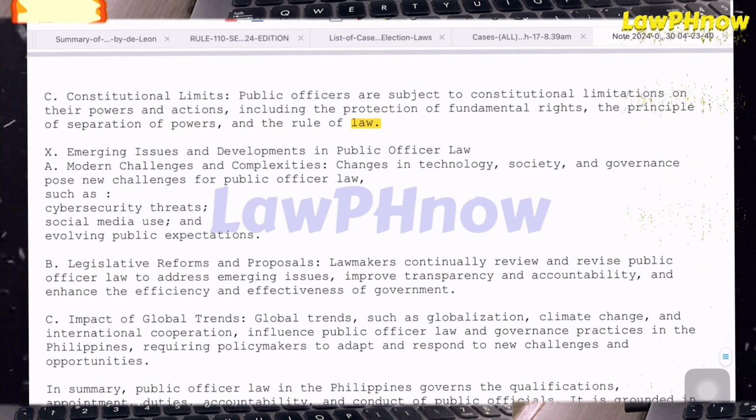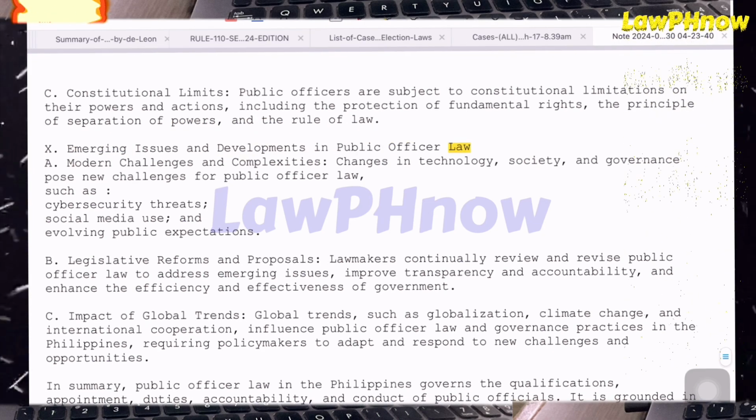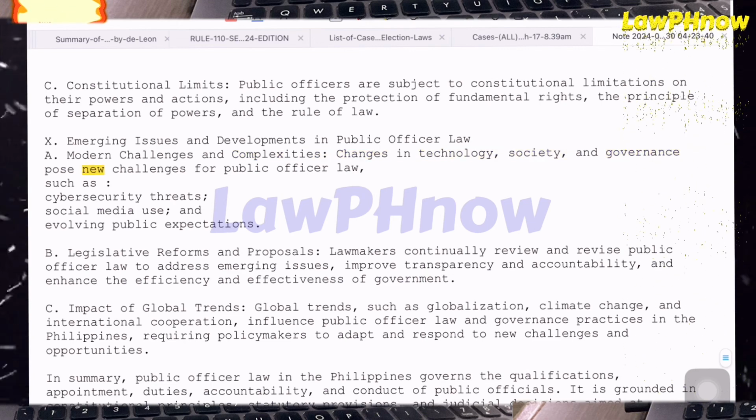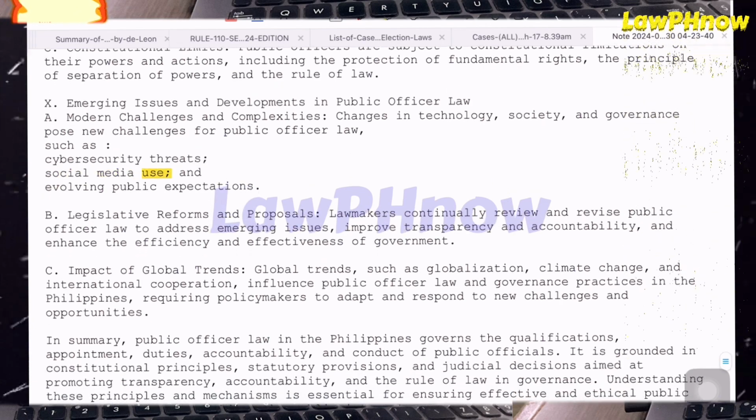X. Emerging issues and developments in public officer law. A. Modern challenges and complexities. Changes in technology, society, and governance pose new challenges for public officer law, such as cybersecurity threats, social media use, and evolving public expectations.